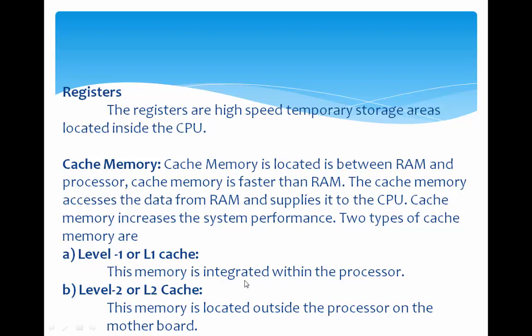L1 cache is located within the CPU. On the other hand, we have L2 cache. This L2 cache is placed between the CPU and primary memory. L2 cache is also a high speed memory, but it is placed outside the CPU, situated in between primary memory and the processor or CPU.